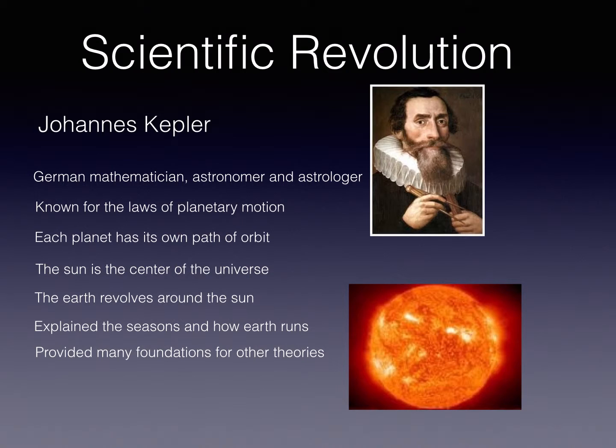Johannes Kepler played a big role in the scientific revolution movement. He was a German mathematician, astronomer, and astrologer. He is known for the laws of planetary motion. He also found that each planet has its own path of orbit, the sun is the center of the universe, and the earth revolves around the sun.